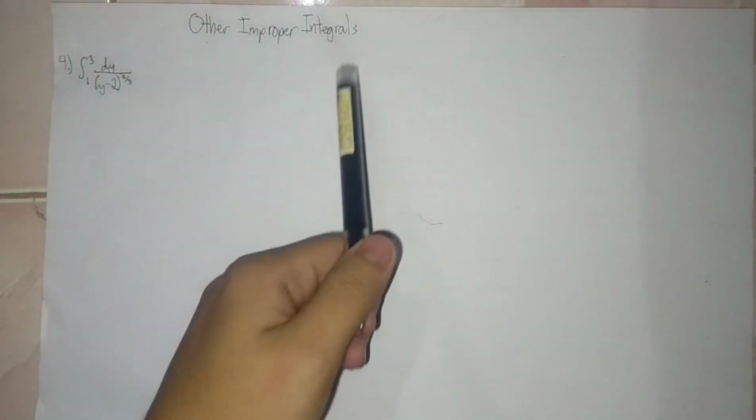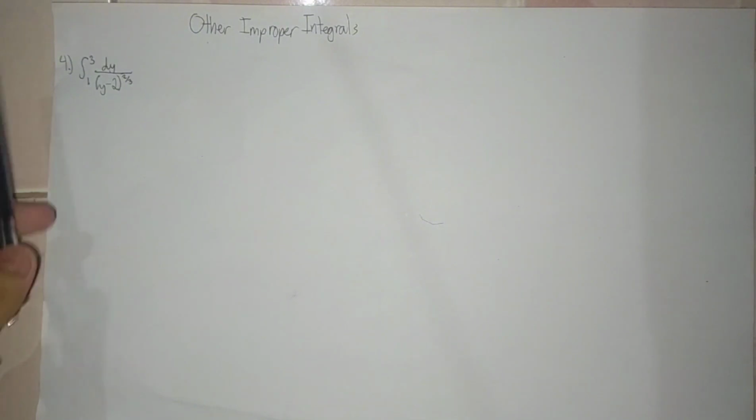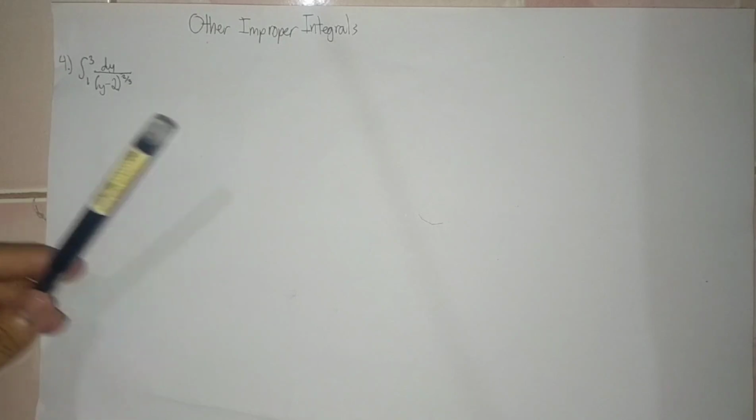And the last topic is the other improper integrals, and we have here the integral of dy over the quantity y minus 2 to the power of 2/3 from 1 to 3.